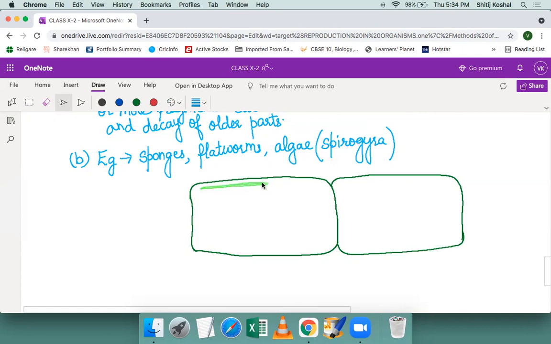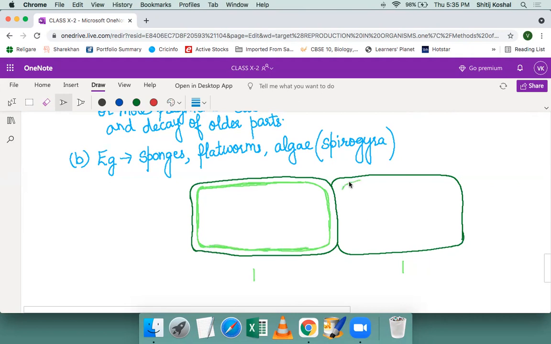This is the cell wall of Spirogyra. Spirogyra is an alga. And this is one fragment, this is another fragment. Fragment means pieces. That is why we say Spirogyra is a multicellular organism with basic body design. That means the body is made up of a number of cells, but the tissues are not formed.